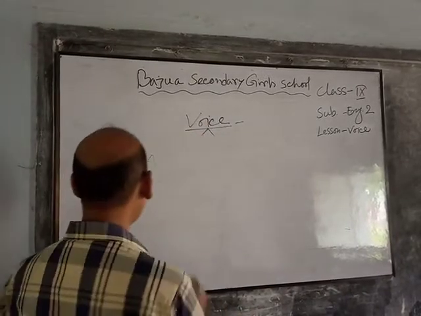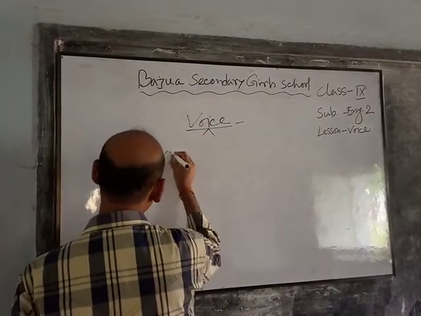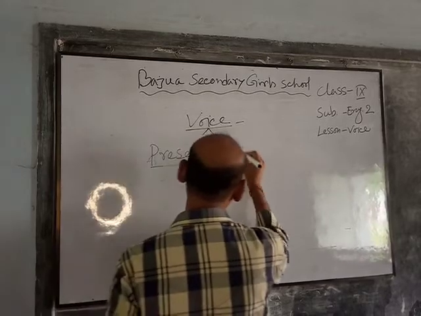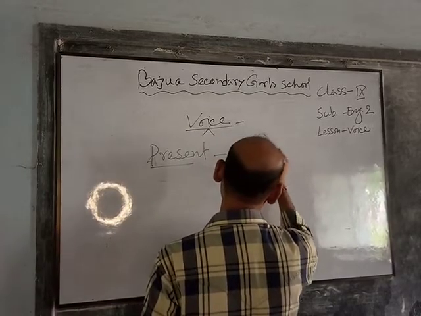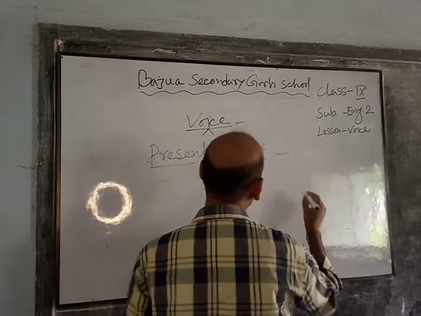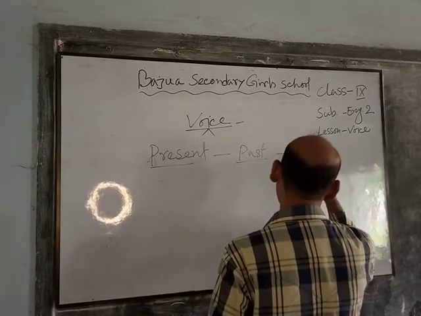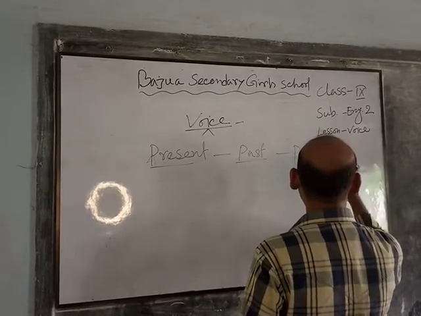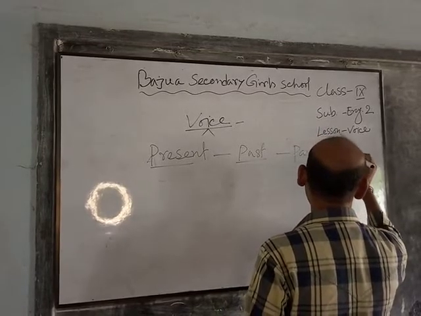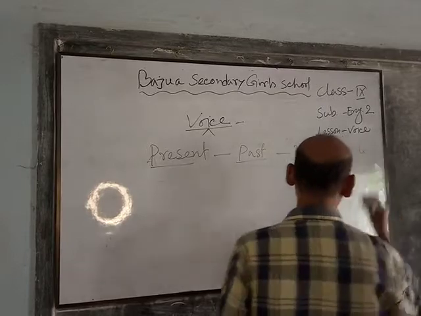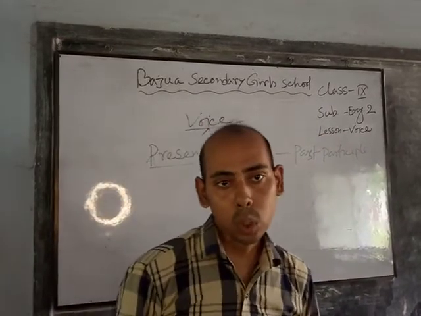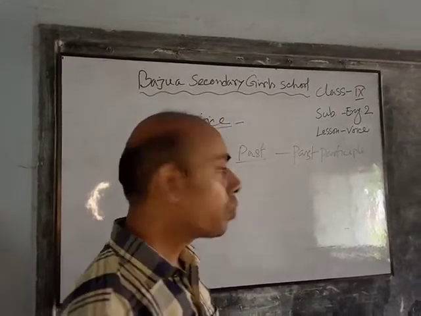They are present form, past form and past participle form. So, the verb also has 3 forms.